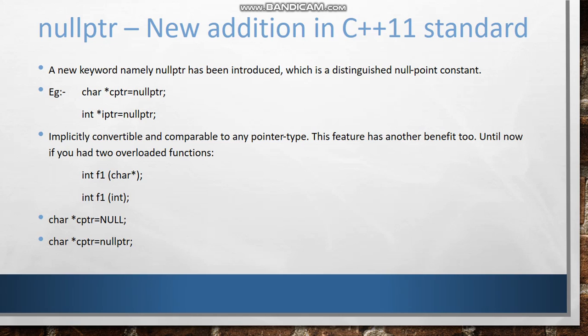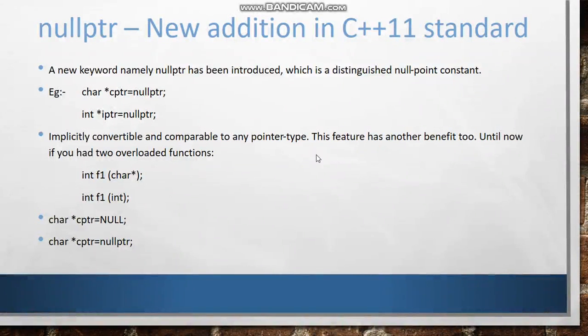The second point is that NULL is internally mapped to int 0, which means that if I declare an int pointer equal to capital NULL, it will consider it as 0, whereas nullptr is a legal empty or null pointer.